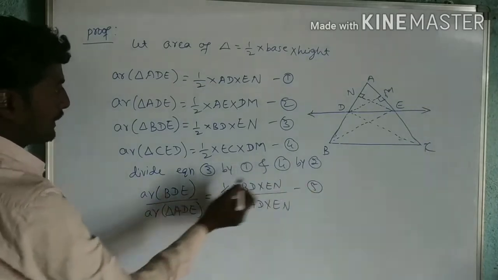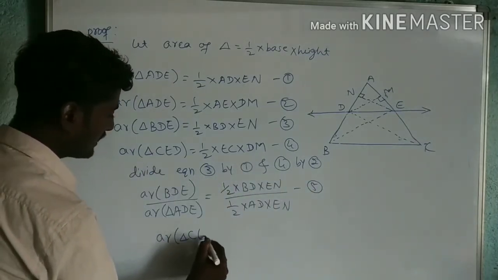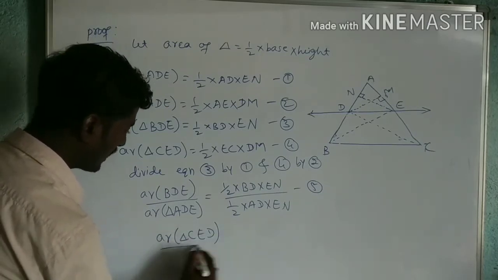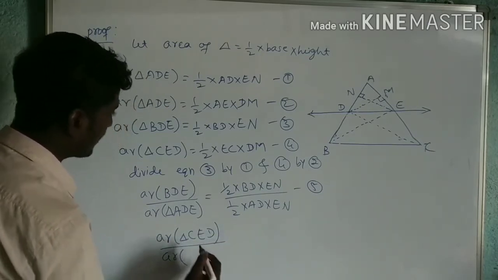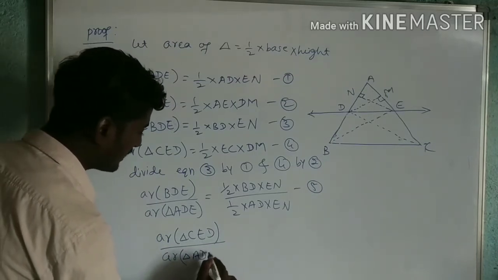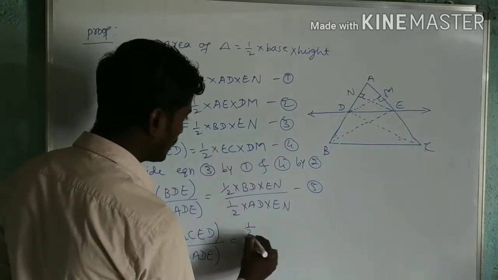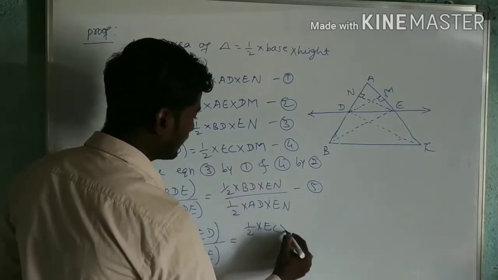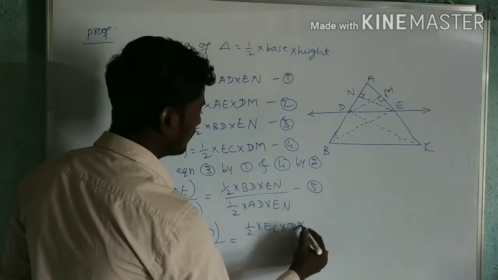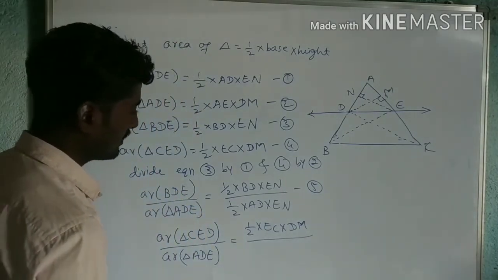That is 4 by 2. Equation 4 is area of triangle CED divided by area of triangle ADE, which is equal to 1 by 2 EC into DM divided by 1 by 2 AE into DM.